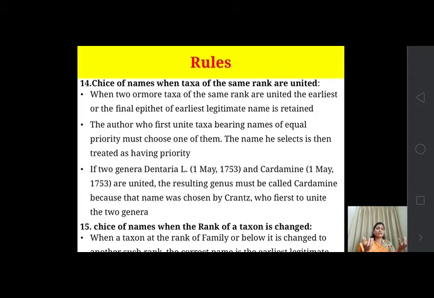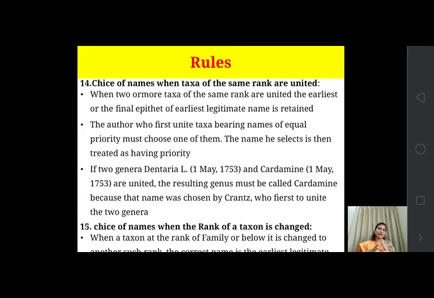That author has the right to choose one name from these two different taxa. He has the authority. So when he chooses one of these two names, it will be considered legitimate. The name he selects is then treated as having priority.